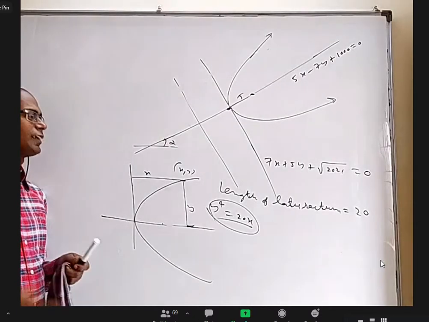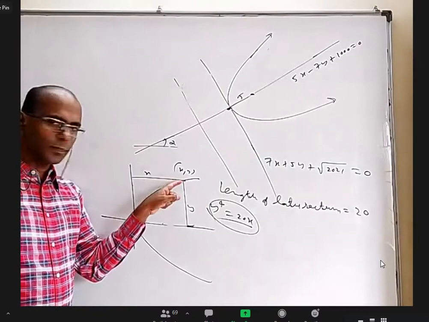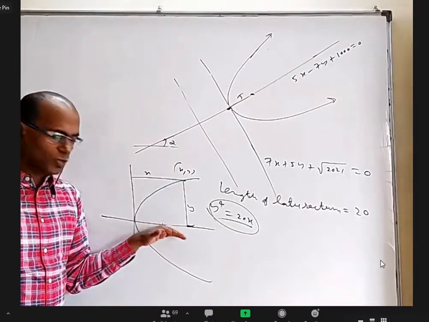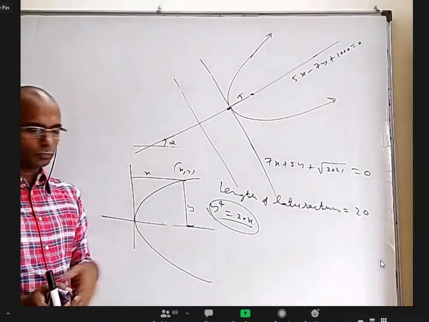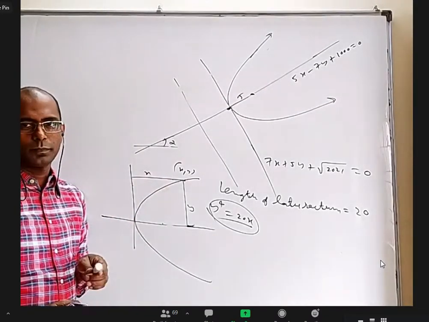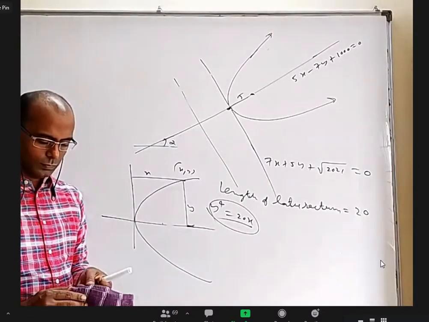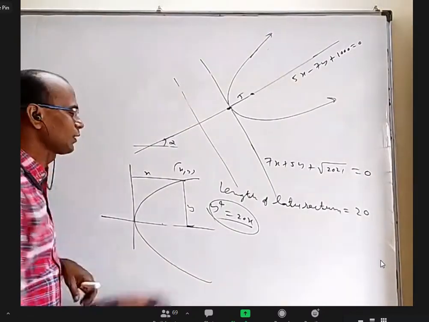Yes, you are right. This curve can be defined as the locus of a point from which the perpendicular distance to the x-axis whole power 4 is 20 times the perpendicular distance to the y-axis. Correct? Yes or no? Yes, sir.